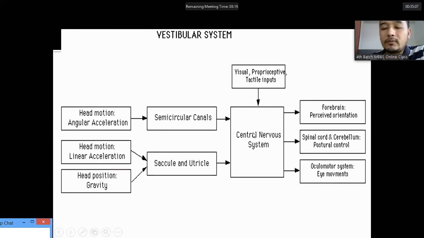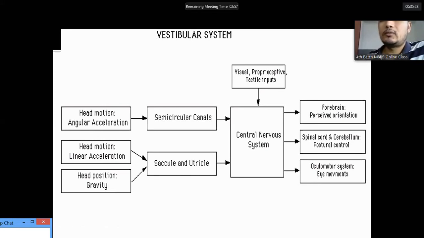The central nervous system takes input from other sensory organs like visual inputs, proprioceptive sensors in the joints, and also skin tactile inputs. It processes them and sends them to the brain, where it is perceived as orientation. The vestibular cortex detects the orientation of the head.